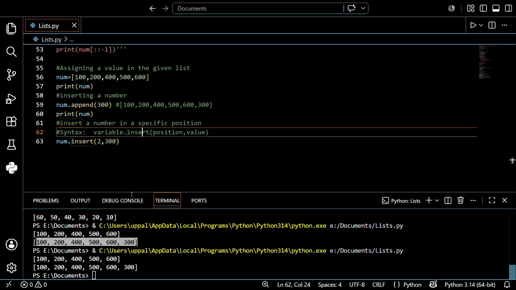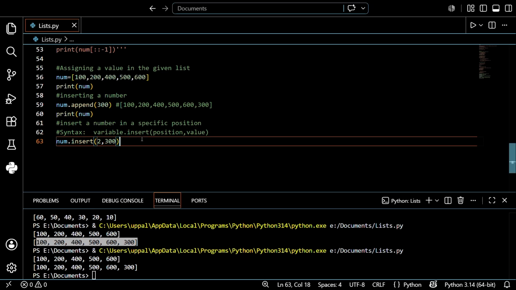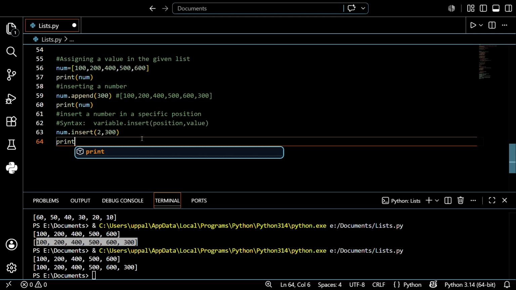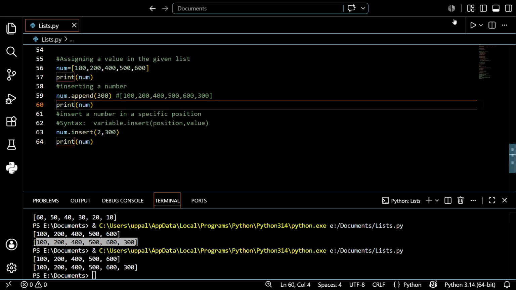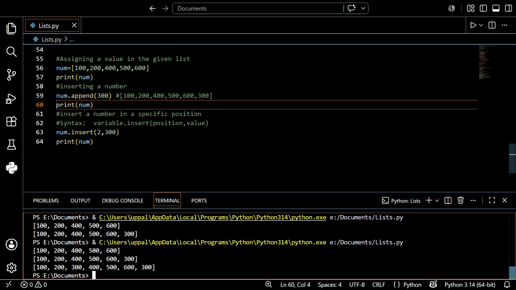One second. Sorry, I forgot to print this one. Print of num again. After that I save this and run it. See what is happening here? Initially 100, 200, 400, 500, 600. I just created a list. I hope you understand. After that I inserted a value at the end by using append. Then 300 is printed at the end.